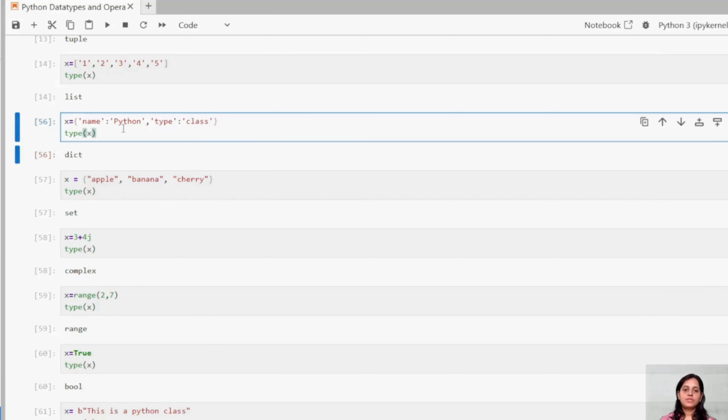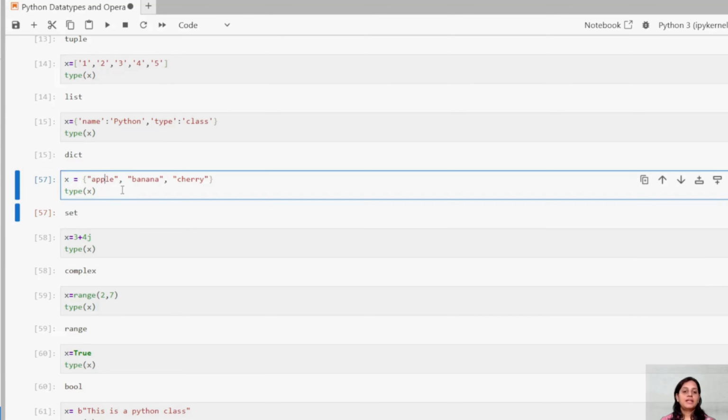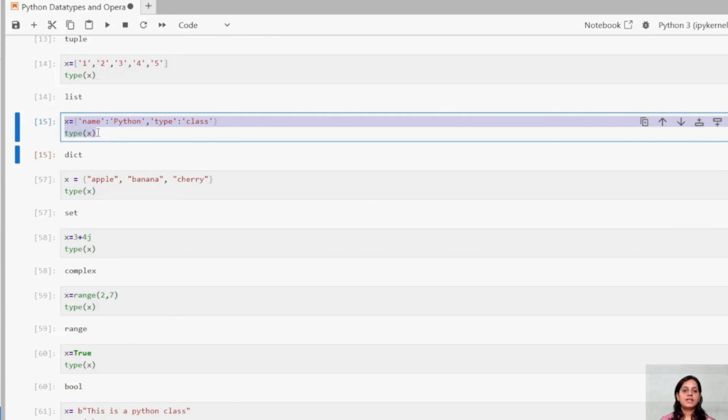I'm trying to see the type, which it is giving me as a dictionary type, correct? Here again, guys, what I told you is that, like set, we have something called dictionary, right? Dictionary always takes a key.